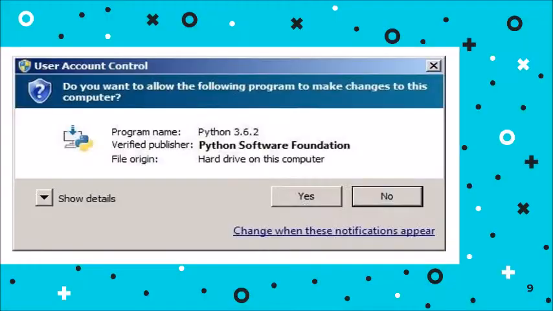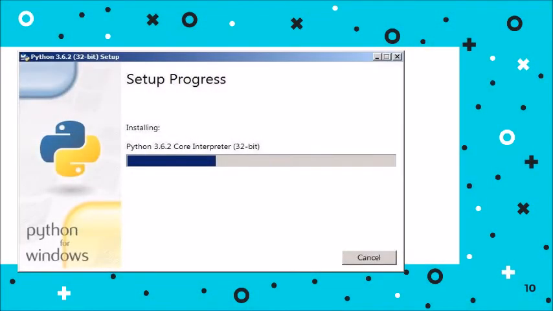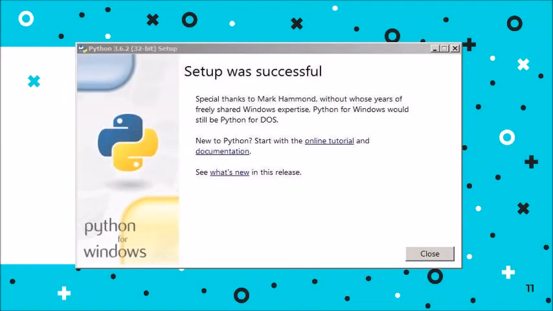After clicking, you will see a screen like this and you have to click the yes option to install Python. Then you will see the setup in progress. After the progress completes, you will see that setup was successful. That means Python is now installed in your system.